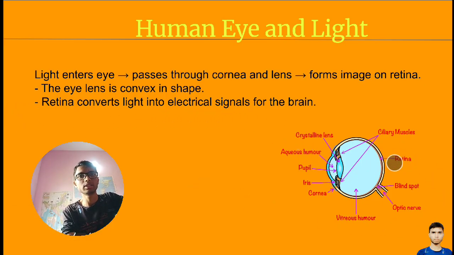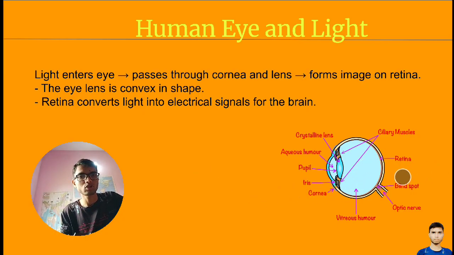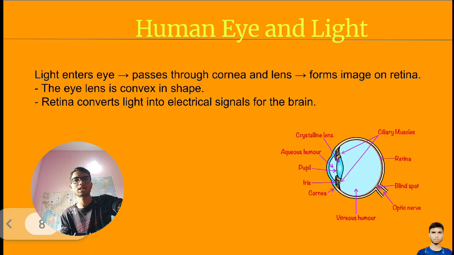When light reaches the retina, its work is to convert light into electrical signals so they can be sent to our brain. Then our brain will say yes, this is the image. That's how our human eye works.